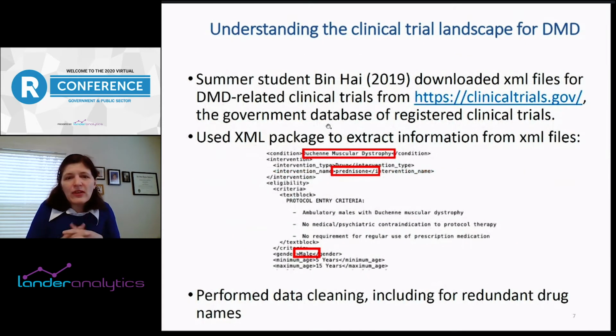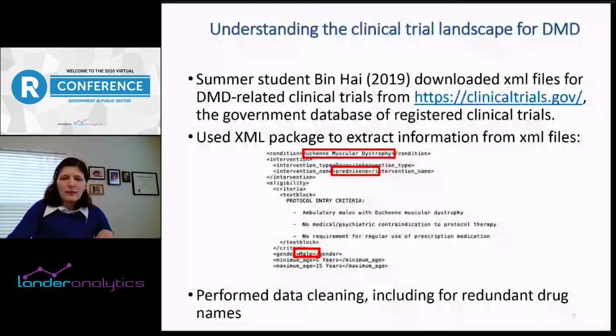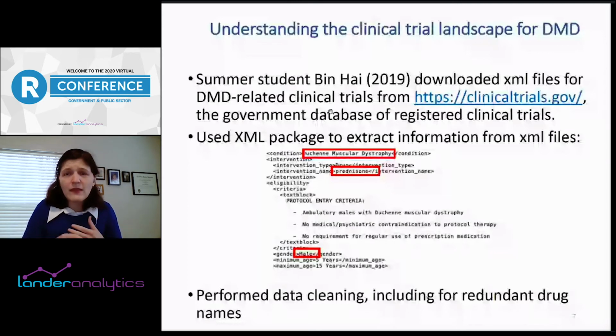And so I had a summer student, Bin Hai, last year who looked at clinicaltrials.gov, which is a repository of all clinical trials. Basically, every clinical trial, at least in the US, has to be pre-registered, and all of the files are XML files. And so she downloaded all the XML files that were related to Duchenne muscular dystrophy. And the great thing about R, of course, is that there are all these packages that allow you to interact with different kinds of files.